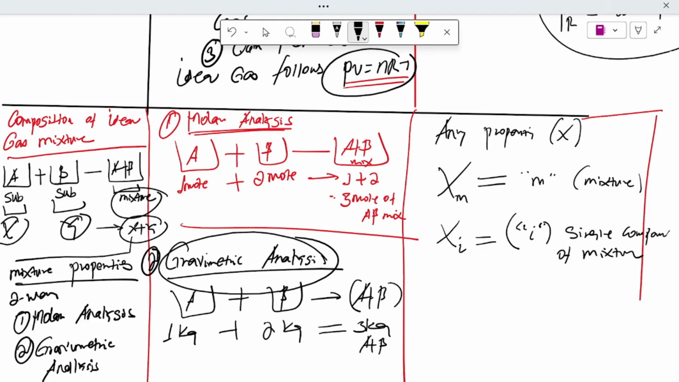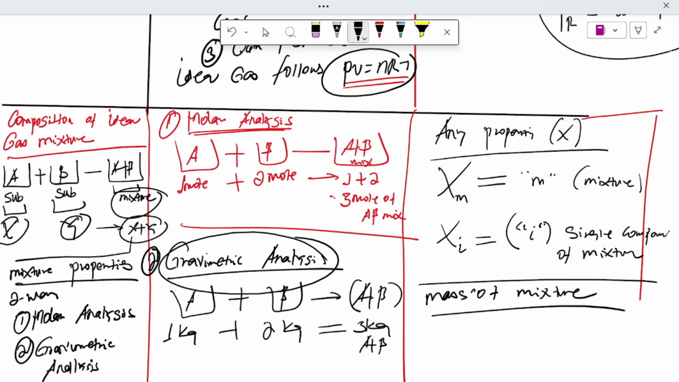Components of mixtures. Any property X, with subscript m, is indicated for a mixture, and subscript i is used for a single component of a mixture. For the mass of a mixture, as in gravimetric analysis, the mass of the mixture M is the summation of all k individual components' masses. That's as told you before.